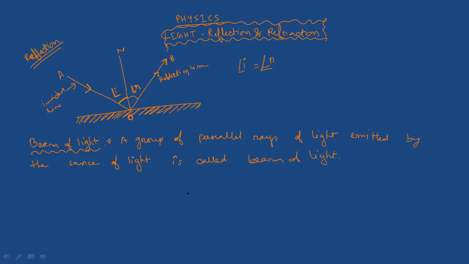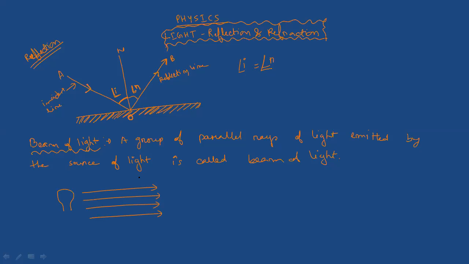Yes, sir. Now see, a group of parallel rays of light emitted by the source of light is called a beam of light. Suppose there is a bulb and light is coming from this bulb.